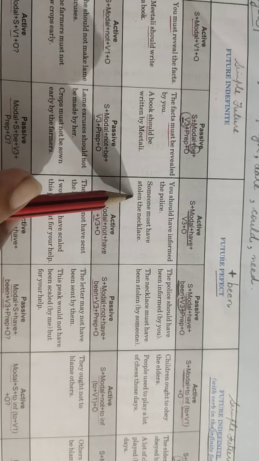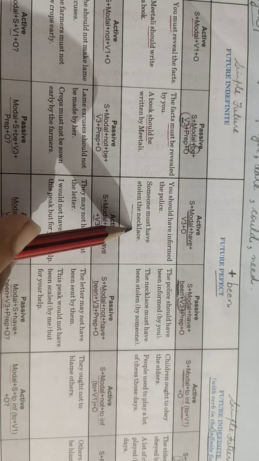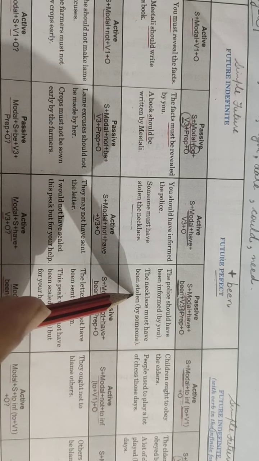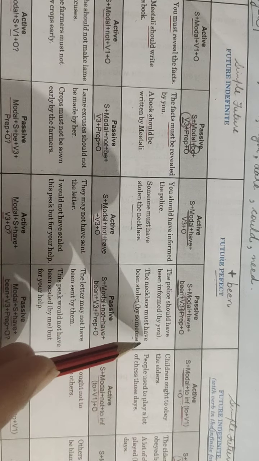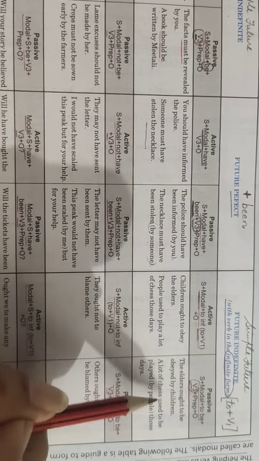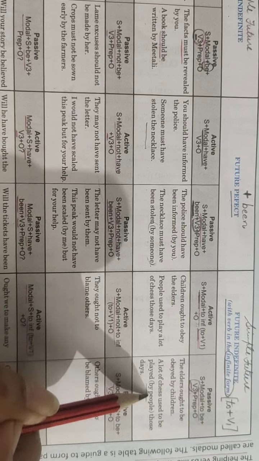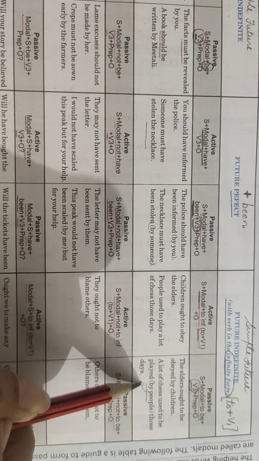Let's take an example. Someone must have stolen the necklace. My object is the necklace, so it will become the subject. The necklace must have been stolen by someone. This is optional. You may put it in the bracket. People used to play a lot of chess those days. A lot of chess used to be played by people. Again, this is optional and you may place it here also.